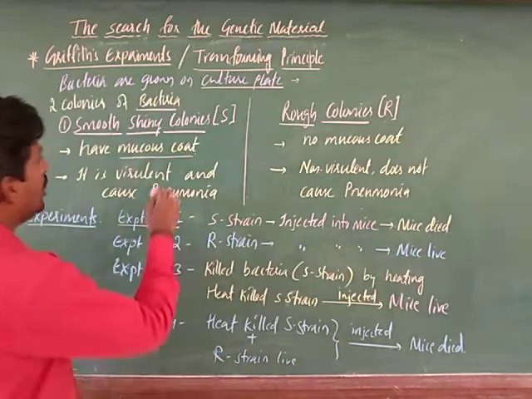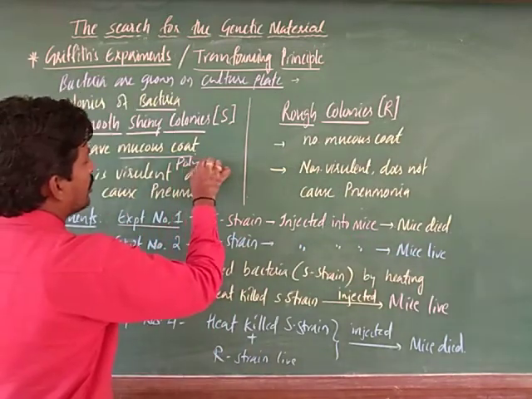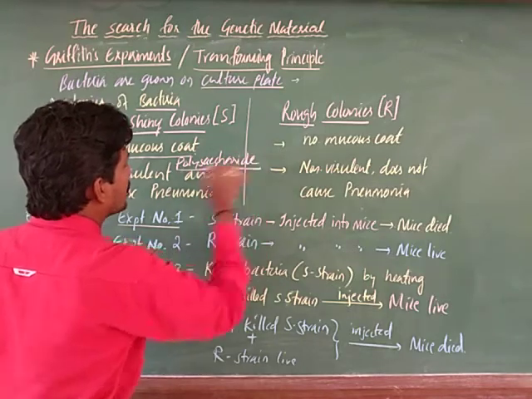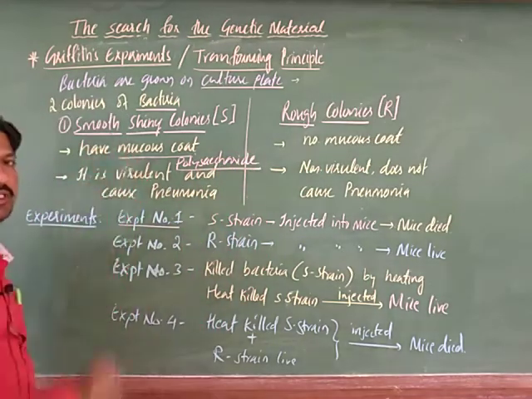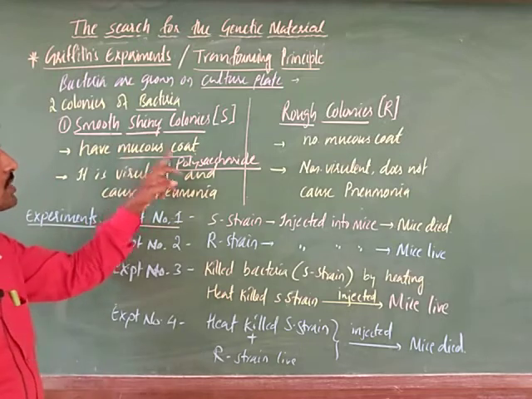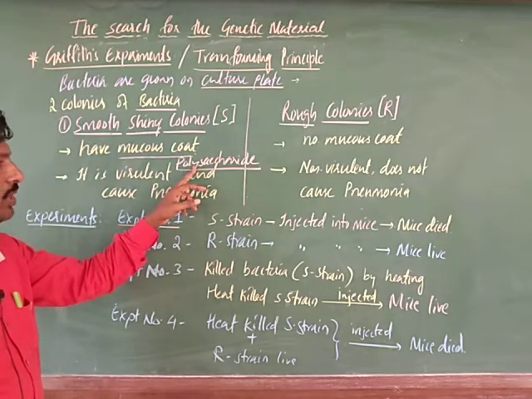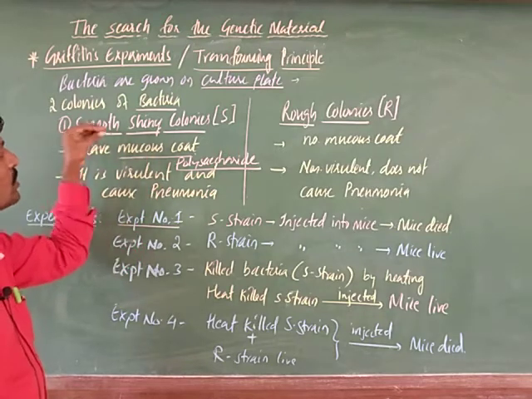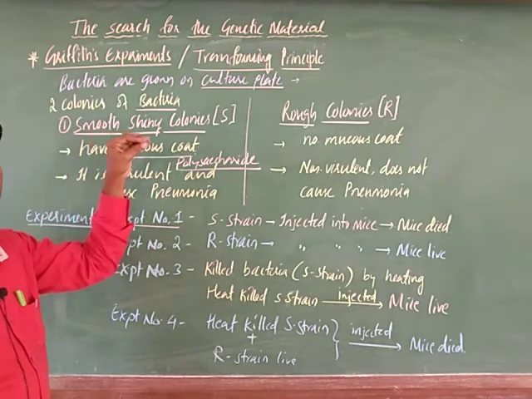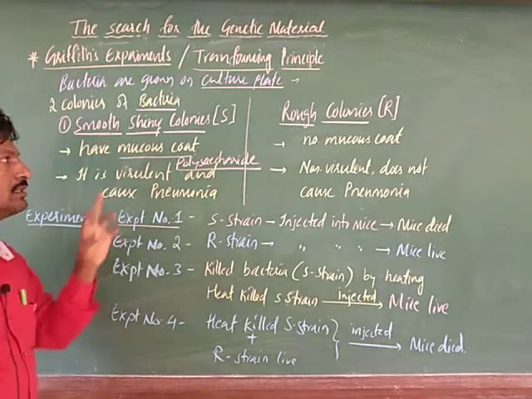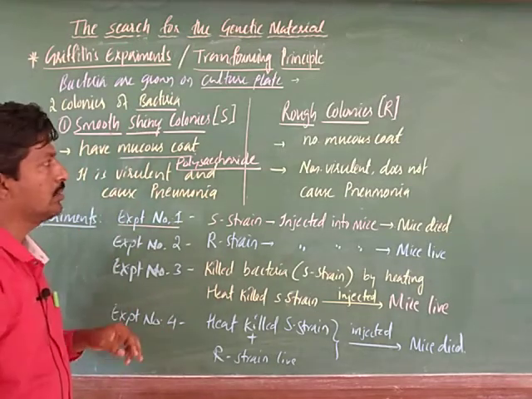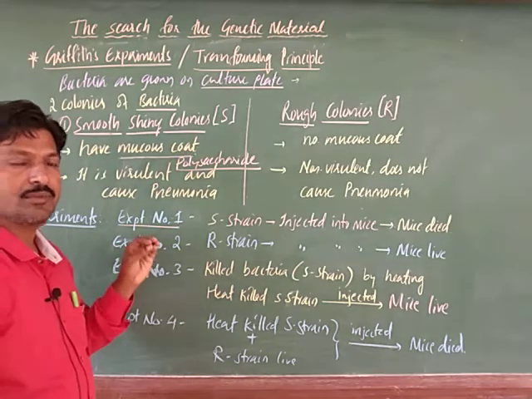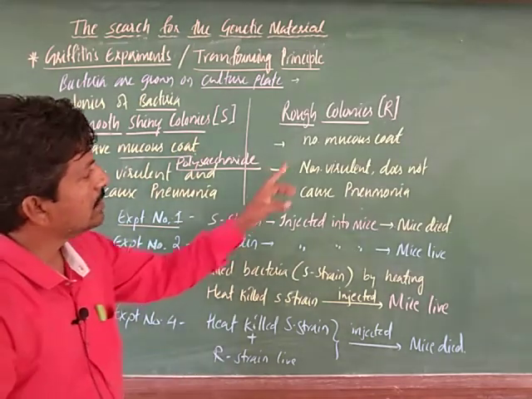Polysaccharide is synthesized on the bacterial coat, so that forms a mucus coat. This polysaccharide mucus coat is observed on the smooth shiny colonies, that is the S strain pneumococcus bacteria.